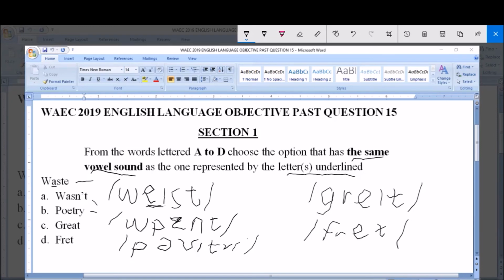Now we said the sound you have here is A, so you see that same sound is found in great here. Therefore option C, great, is the answer to this question.